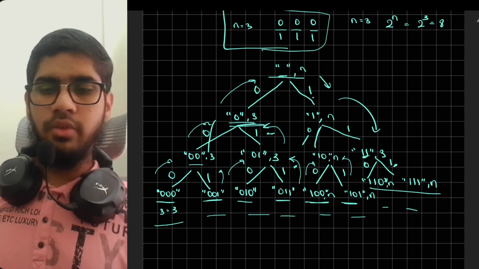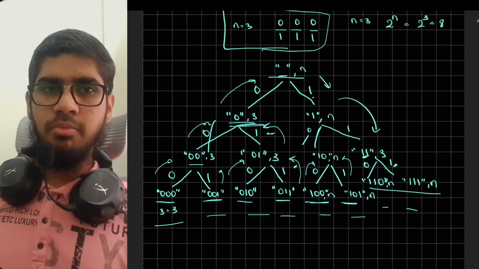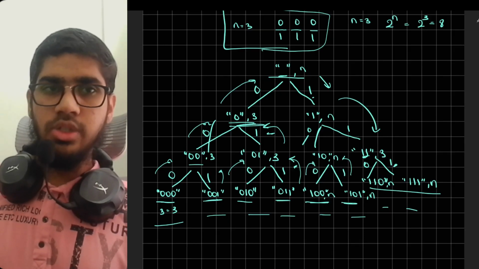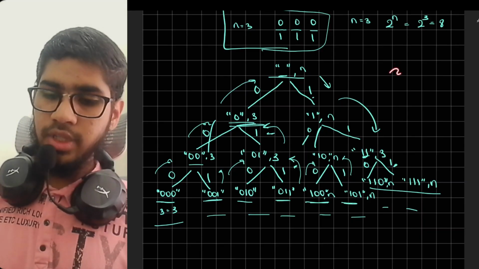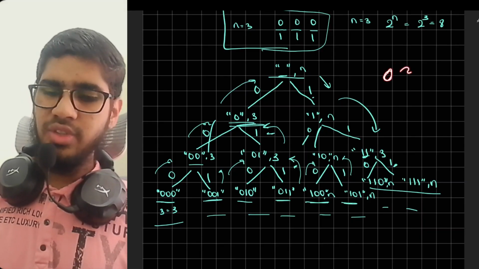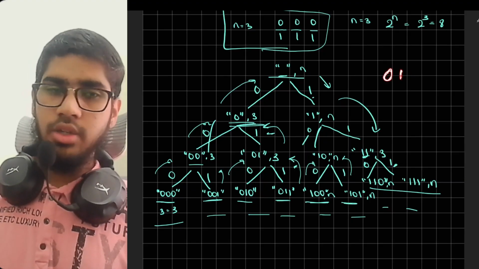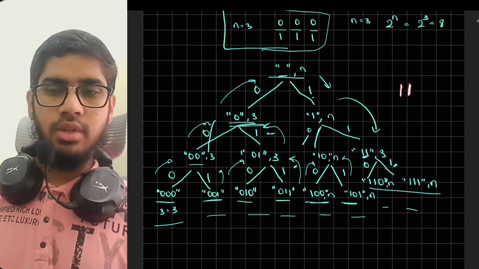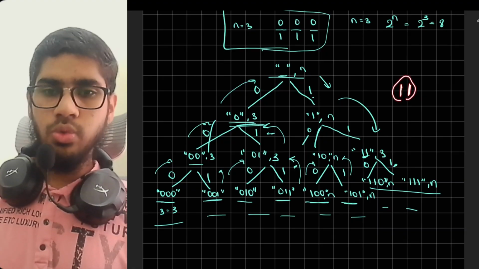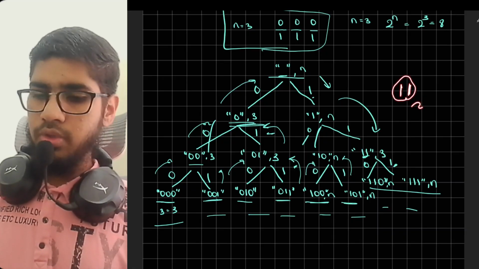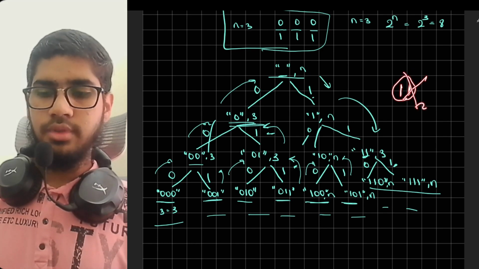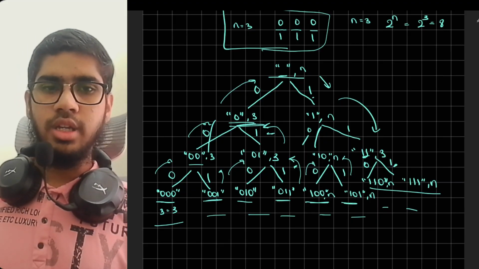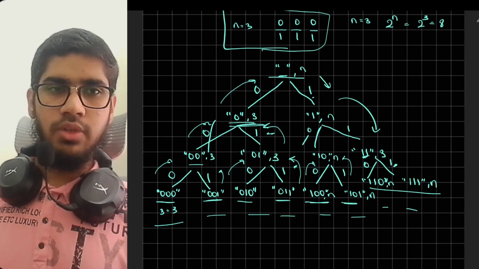To solve this problem, what we will do, we would take a variable naming it as last, so it will track the last element which we added to the string. If the last element we added was 0, let's say, we can easily add 1 because we don't have any problem. If we added the last element as 1, we cannot add further 1. If we try to add further 1, we would get two consecutive ones. So that's why we will not call the recursion call. Okay, so I would write the pseudo code of it, how to implement, then I would show how it will get implemented.